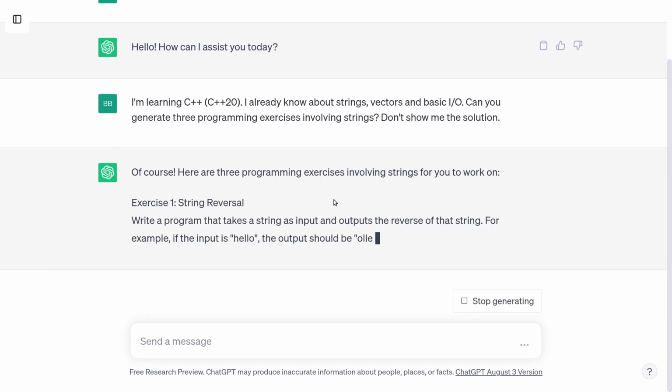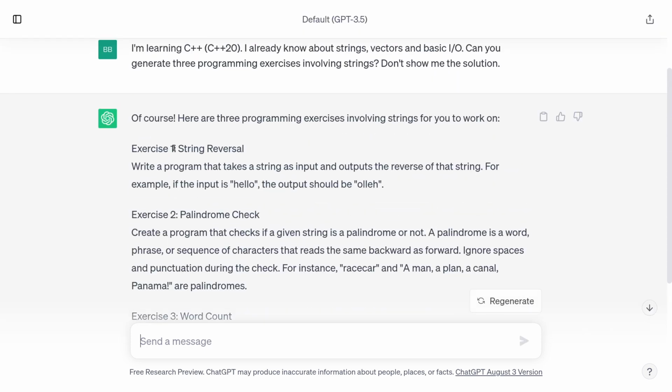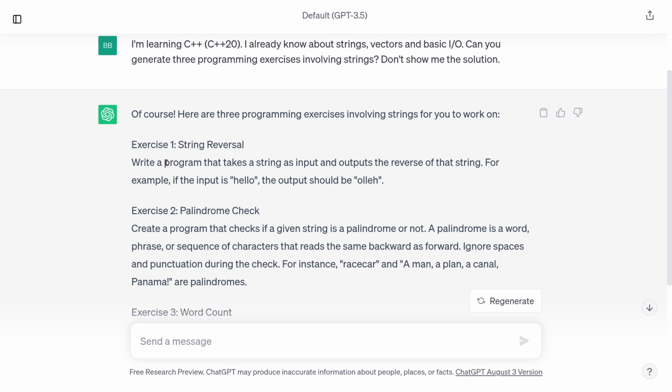Of course, here are 3 programming exercises involving strings. So, exercise 1, string reversal. Write a program that takes a string as input and outputs the reverse of that string. I think that's a nice exercise to ease into strings. For example, if the input is hello, the output should be the reversal of hello.